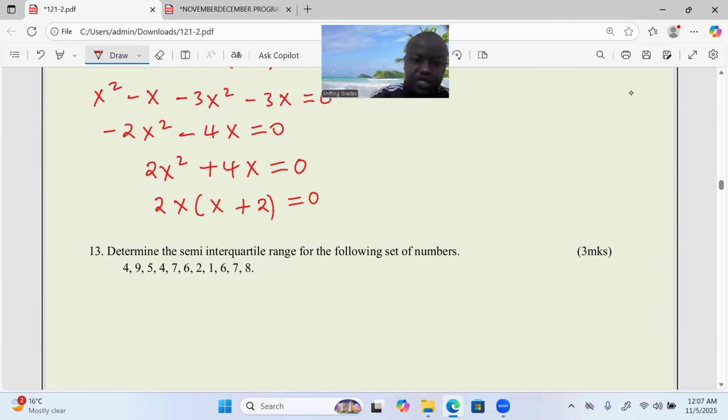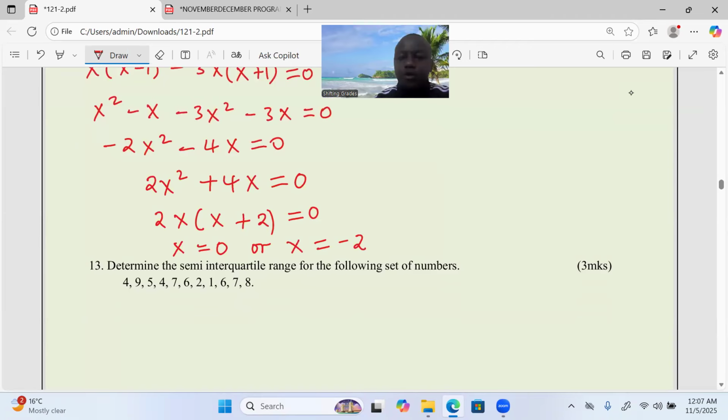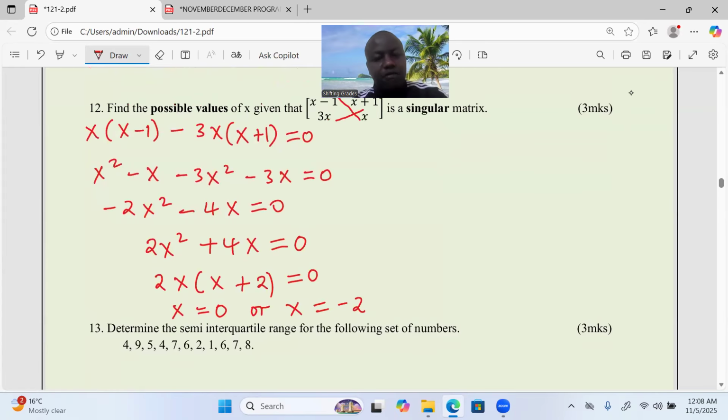At this point, can we talk about x equals to 0? When we take 2x equals to 0, x becomes 0. Or the value of x is also equal to negative 2. Because when we say x plus 2 equals to 0, then the value of x is confirmed to be equal to negative 2.